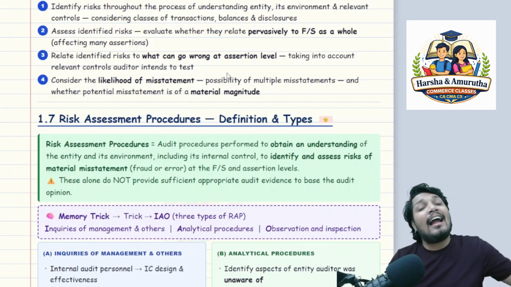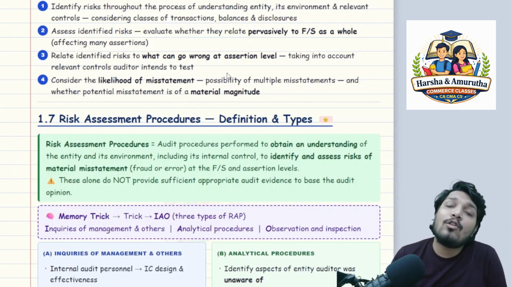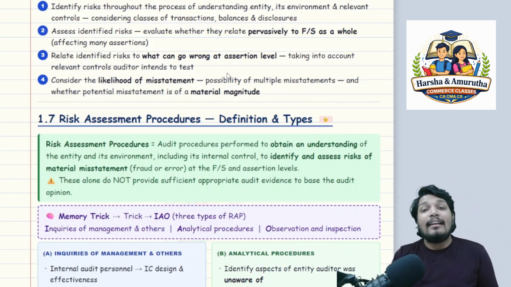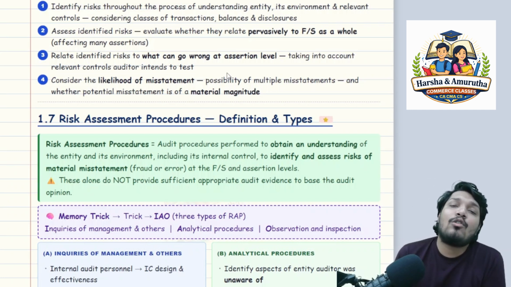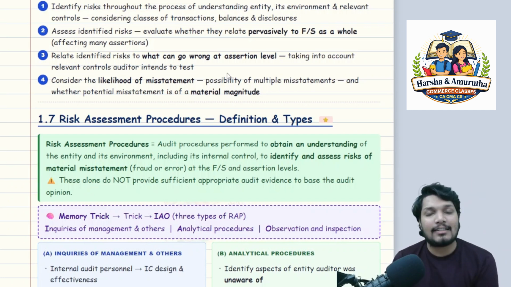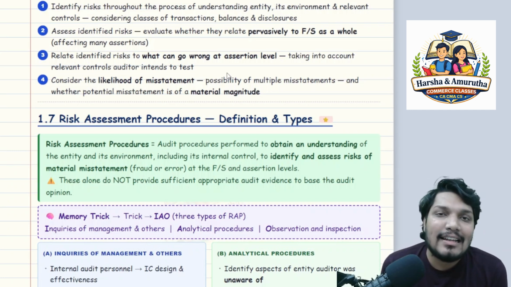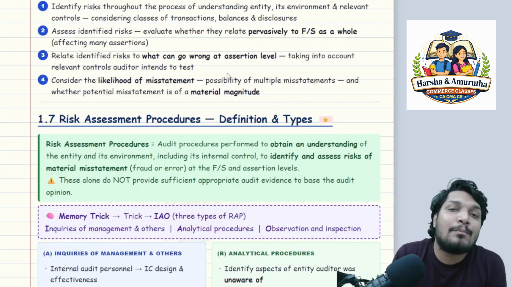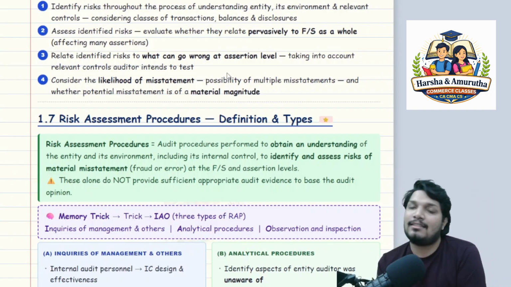Third, relate identified risks to what can go wrong at assertion level, taking into account relevant controls the auditor intends to test. Sir, what is an assertion? Assertion means claims that management puts in for a particular balance.